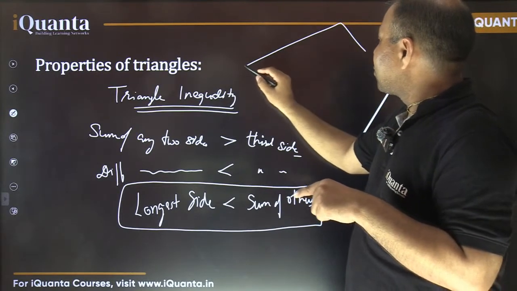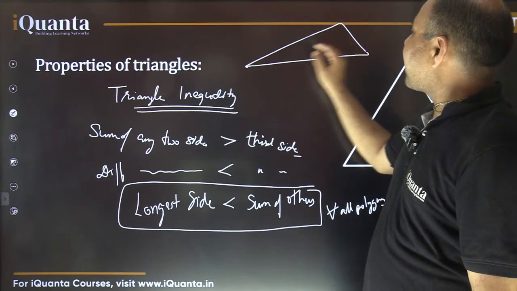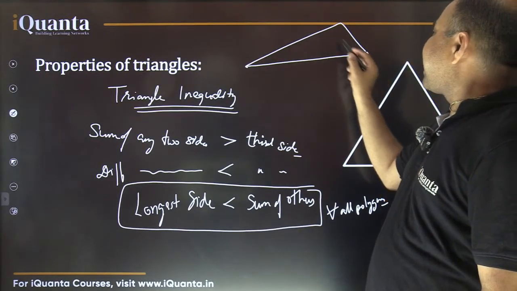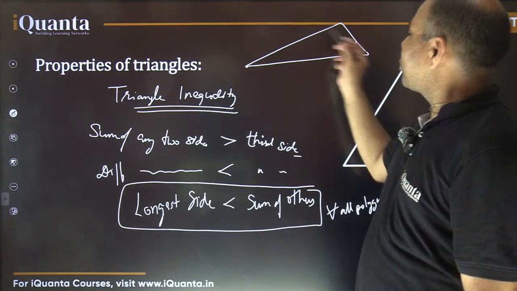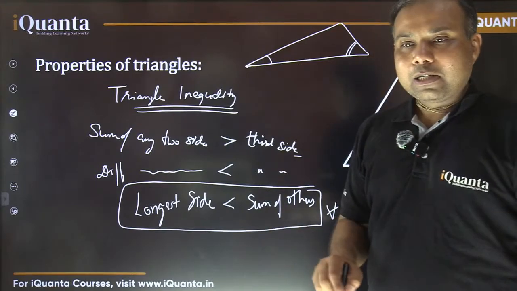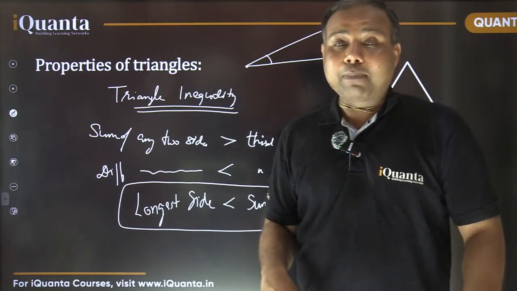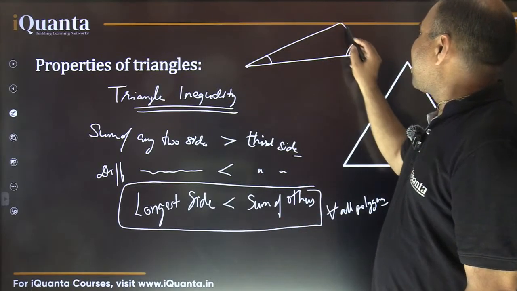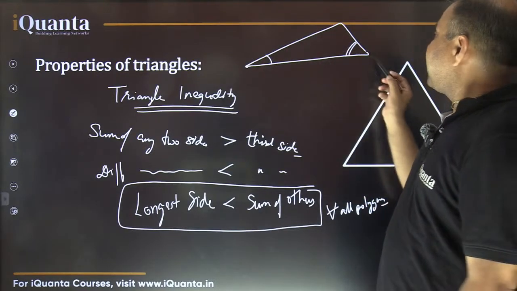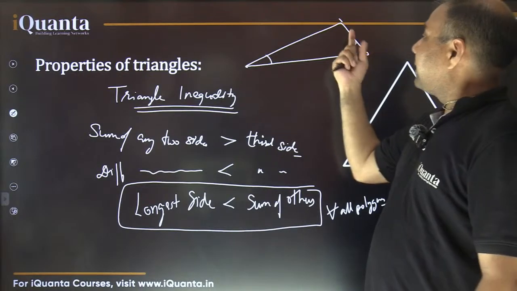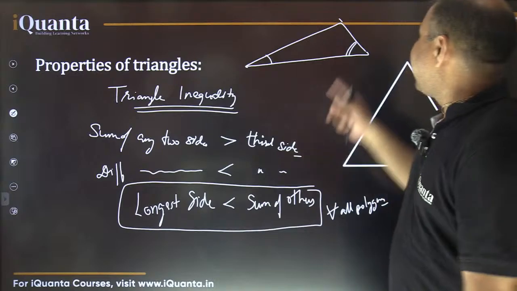If in a triangle, one side is longer than the other one, there is a longer side and the other one is a shorter one. So if this is a triangle, in this triangle, this is a longer side than this one. So angle opposite to the larger side or longer side will be larger than the angle opposite to shorter side. Okay? So in a triangle, we cannot compare two different triangles with this property. It may be possible that angle opposite to this side length is smaller than angle opposite to this side length in some other triangle. Right? There can be different triangles. There could be some other triangle. Let me make it here only.